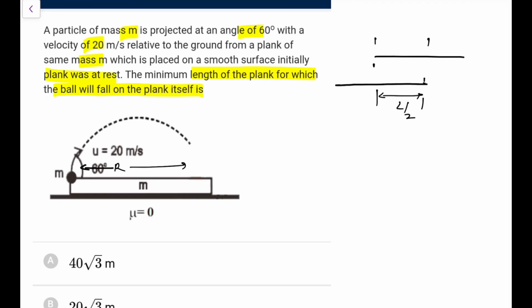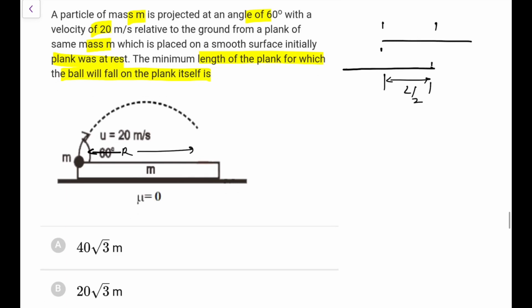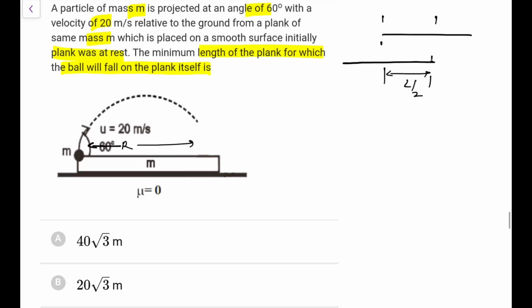because the distance it goes forward, the plank has to go backward, since both have the same mass. So the minimum length of the plank for which the ball will fall on the plank itself: this L by 2 would be the range. The formula you remember is u square sine 2 theta by g.